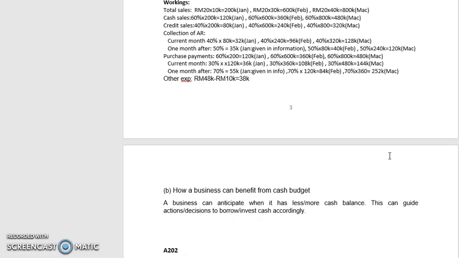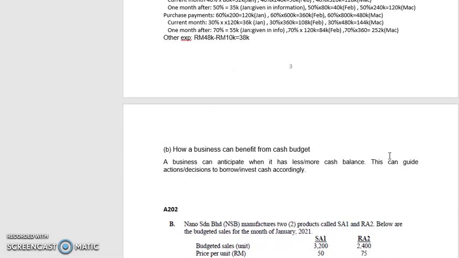Now let's move. How can a business benefit from a cash budget? A business can anticipate when it has a lower or higher cash balance. This can guide actions or decisions on whether to borrow or invest cash accordingly.